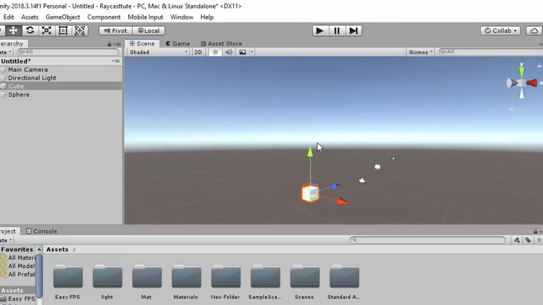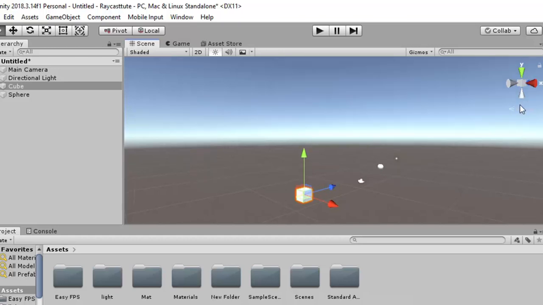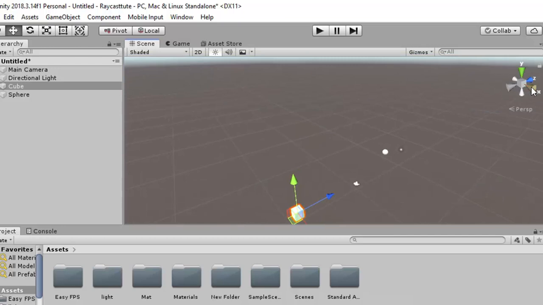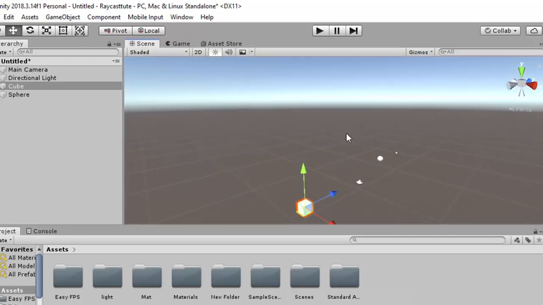These three arrows are nothing but the direction of the coordinates. You can see the direction of the coordinates from here also. Green shows the y direction, red color shows the x direction, and blue color shows the z direction. Whenever you want to translate an object, you can just click on any arrow, so you will be able to drag that object in that direction. If I click on red, you can drag this object in that direction.